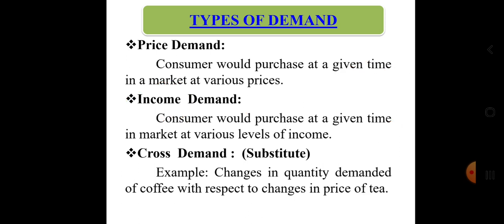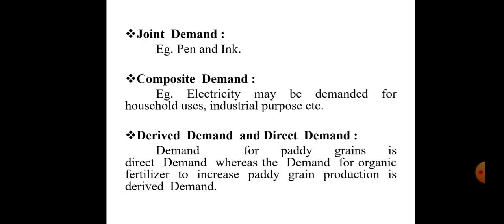So the example is changes in the quantity demanded of coffee with respect to a change in the price of tea. If the price of tea increases or decreases, how it will affect the demand for coffee, that relation we can call cross demand.